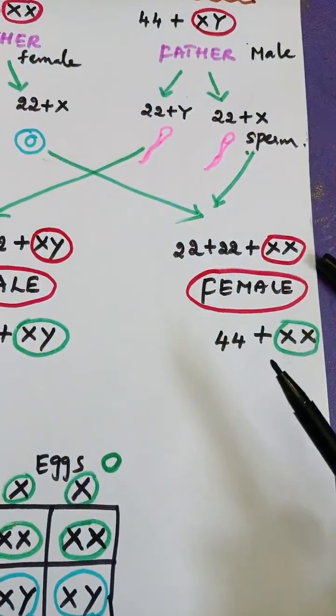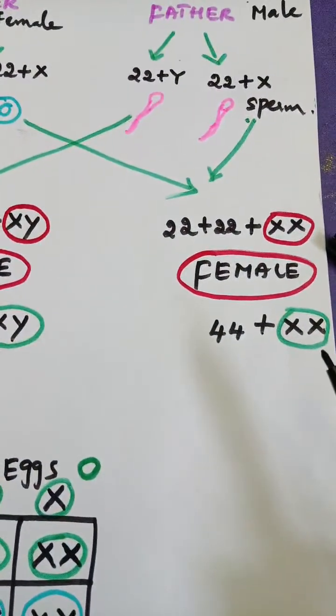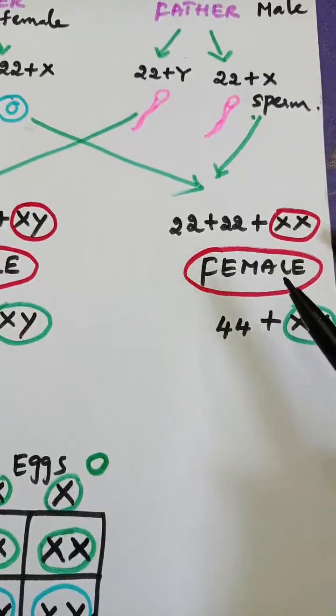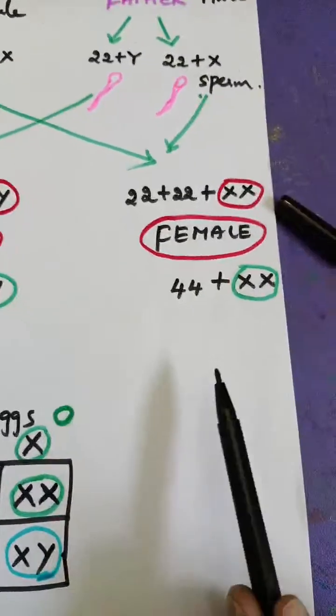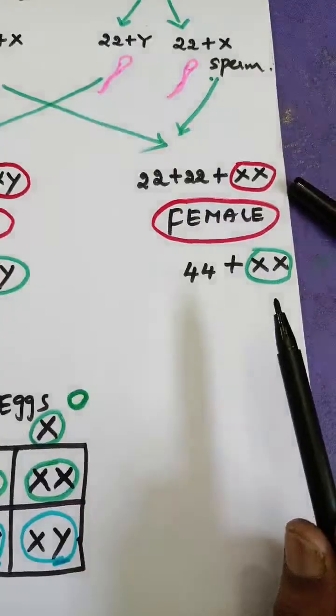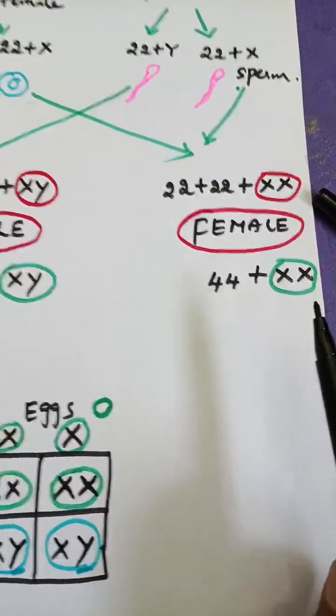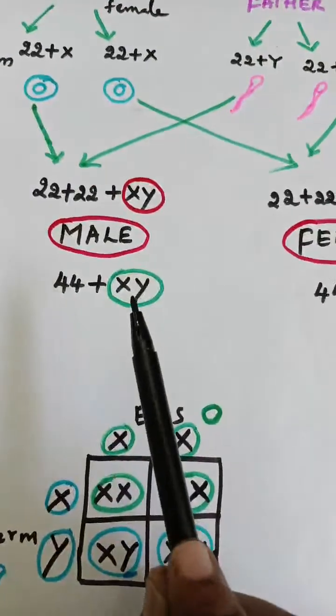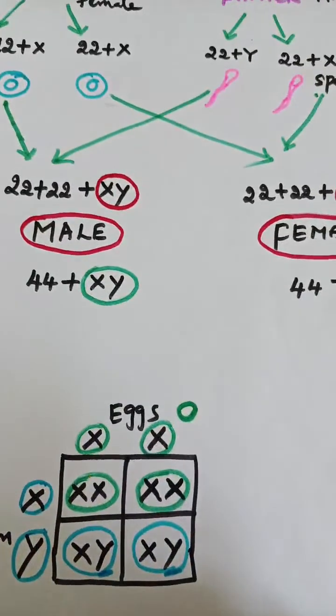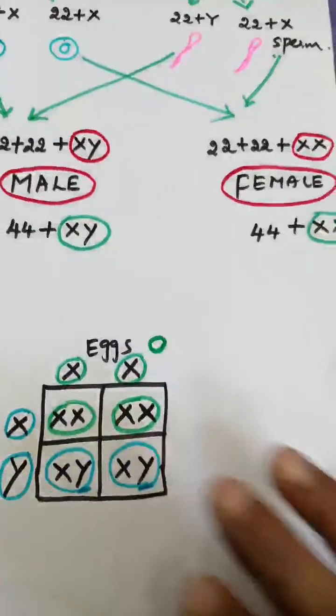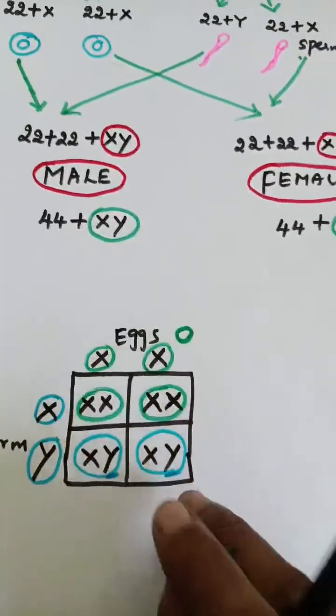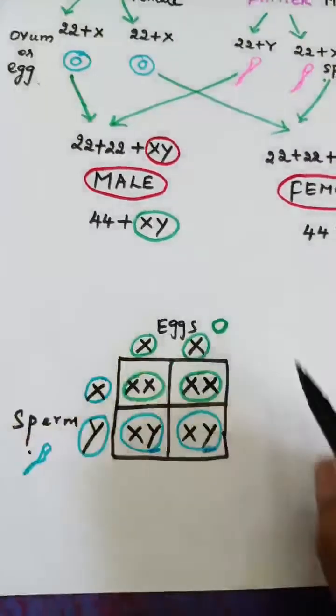So this is 44 plus XX, you will get a female, that is a girl. Understood? So it is homogametic, whereas this is heterogametic. Is that clear?